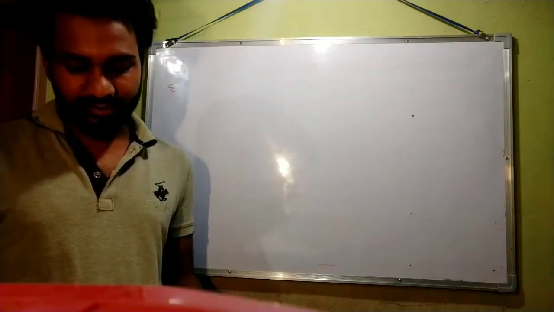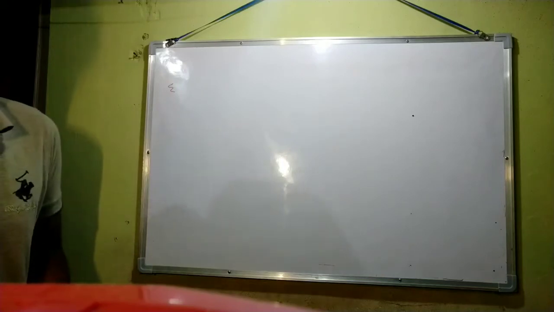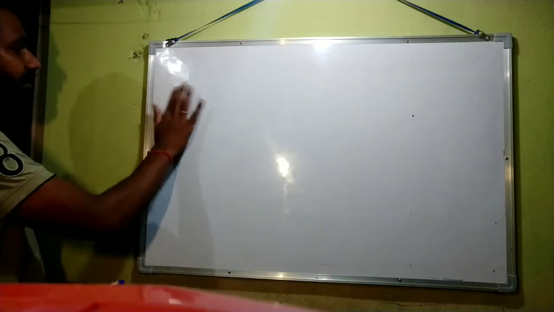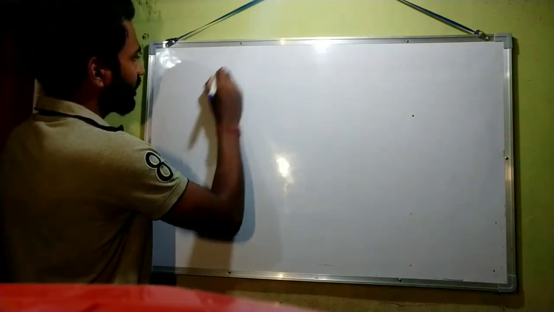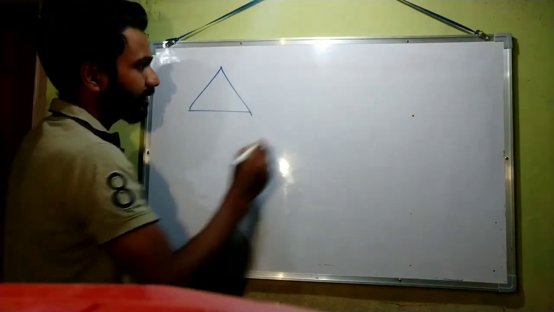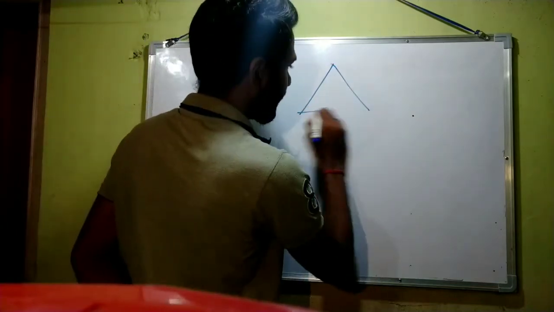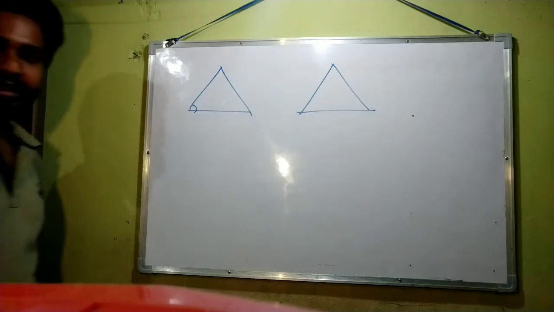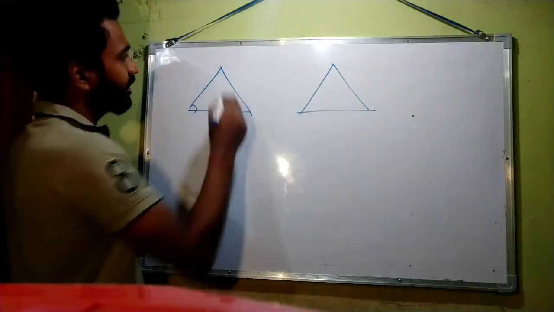So today we are going to discuss exercise 7.1 and see whether it is hard or easy. Okay, before discussing exercise 7.1, I would like to tell you two concepts here. Two triangles are congruent if all the sides and all the angles of the two triangles are equal.